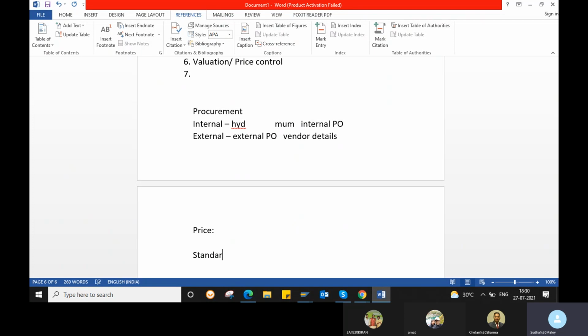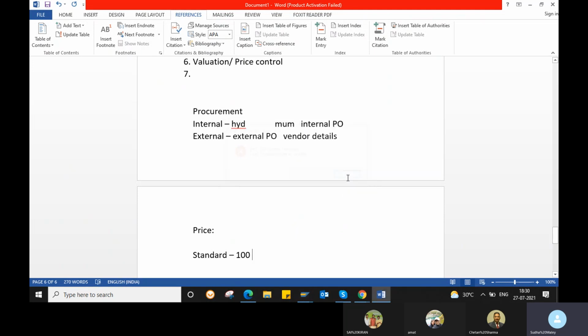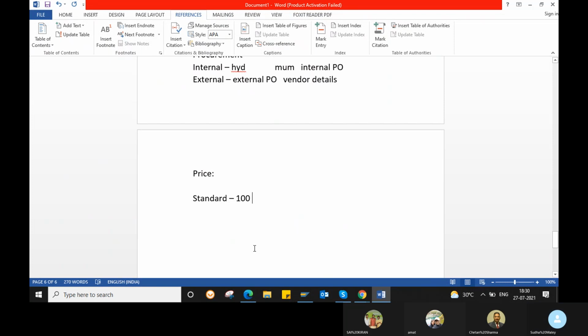One is a standard price. Standard price in the sense that it will not change. For example, your material price today is 100 rupees. Tomorrow also it is 100. Maybe after 10 days, after 20 days also it is 100 rupees only. So the price will be a standard price. It will not change day to day. Maybe after 2 or 3 months it's going to change.